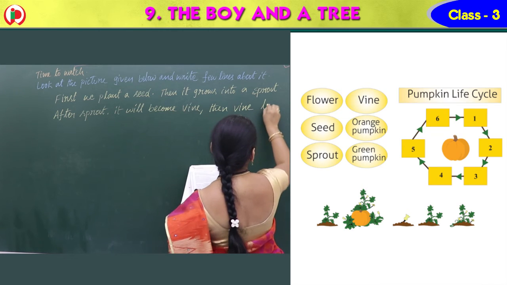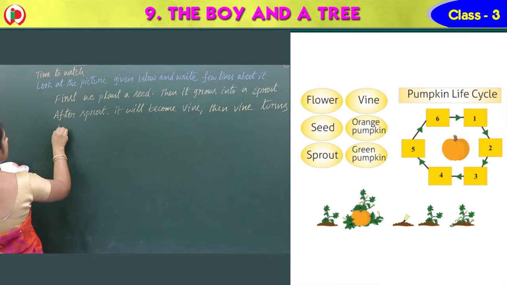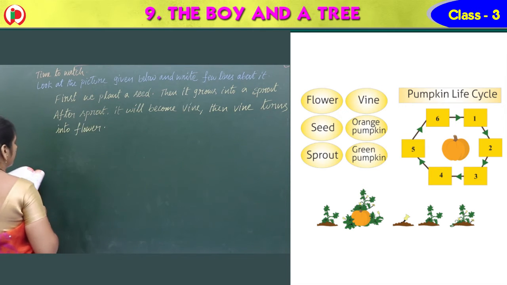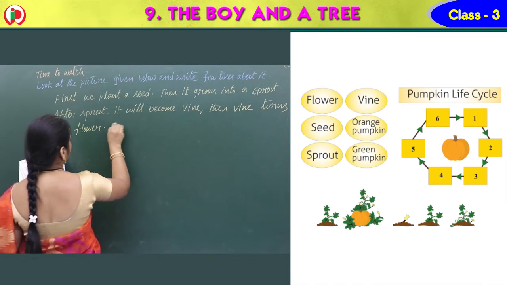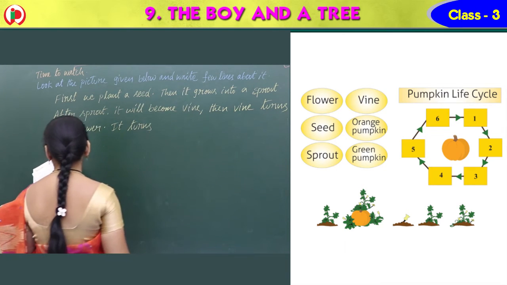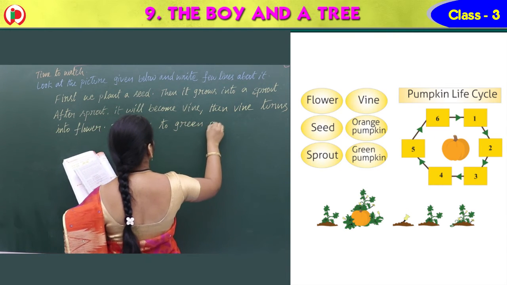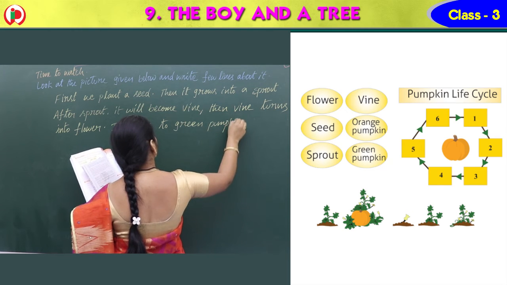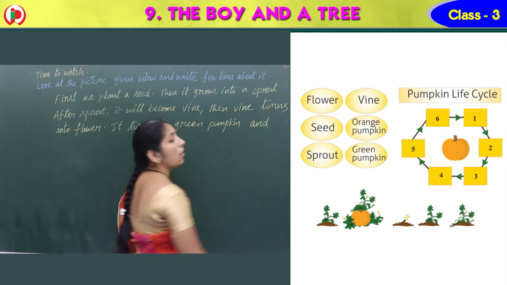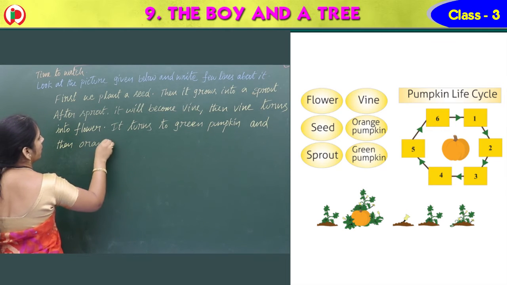Then vine turns into flower. It turns to green pumpkin and then orange pumpkin.